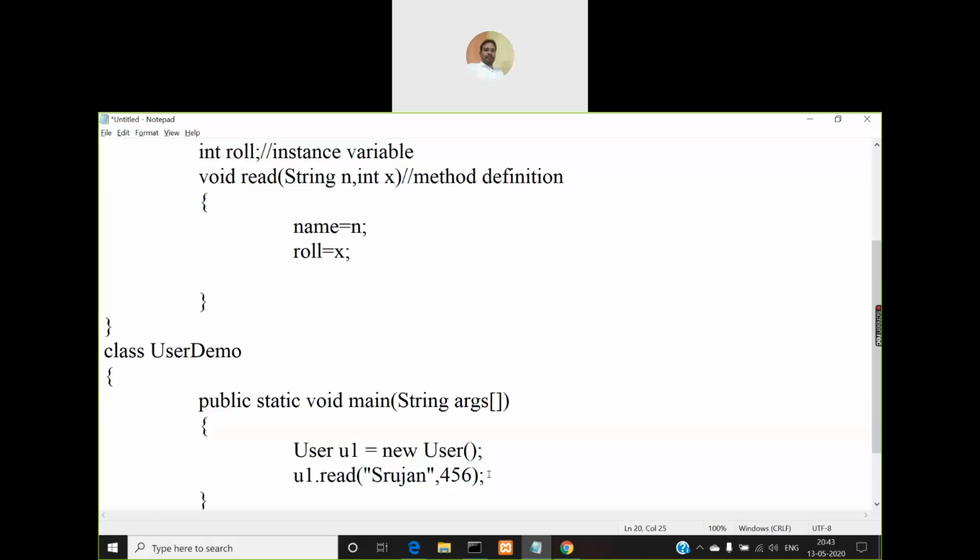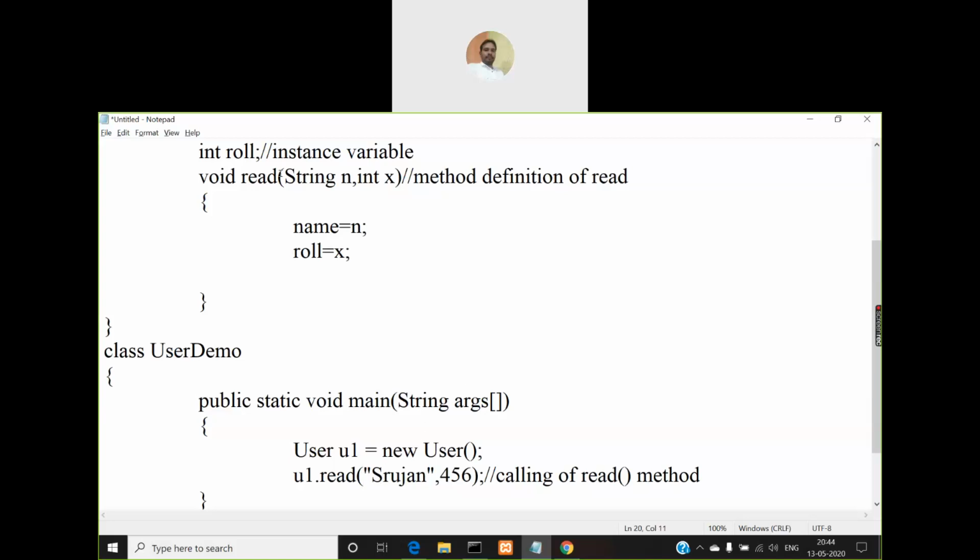So what is this calling method? So this statement, what is it doing? It is calling the read method. Okay, so this is the method definition of which method? Read. So in the definition of that method, whatever parameters you have passed, how many parameters, what is the type of those parameters, and what is the order of the parameters, in the same order and in the same number you need to pass.